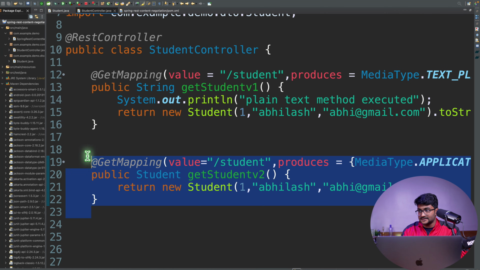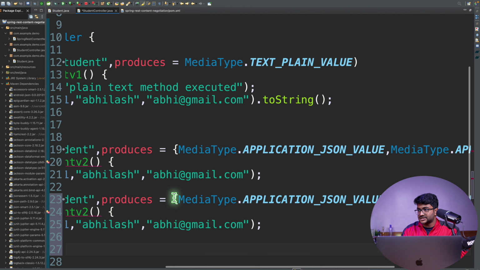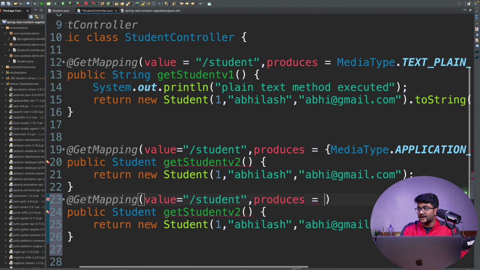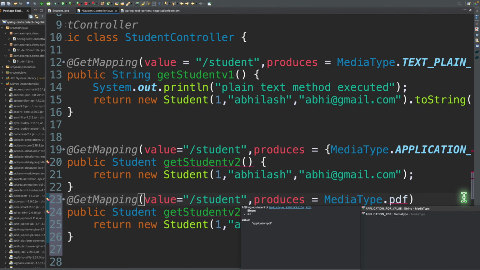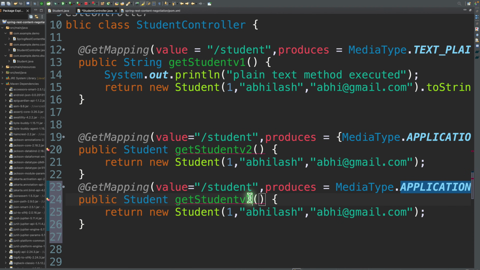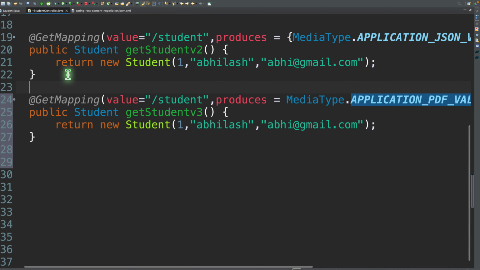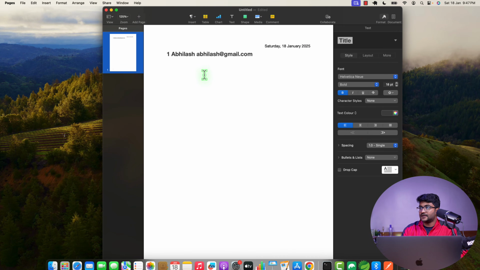You can just copy this endpoint, create one more, and as I have said, just change the producers. I want to put one value, so no need to define the array. And here you can define MediaType dot PDF, application/PDF. Choose this, and let's say getStudentV3 is the method name. And you have to do some tweak here in terms of the return type because here we'll be returning a PDF. So let's just go to our Pages and create a PDF, open a blank page,